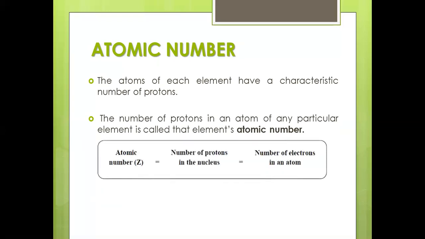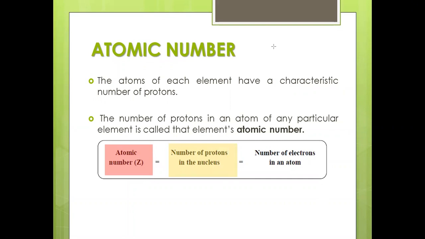So this clearly shows you the atomic number, this is your symbol, is equal to the number of protons in the nucleus and the number of electrons. When you take this, your atomic number is always equal to the number of protons in the nucleus and the number of electrons.